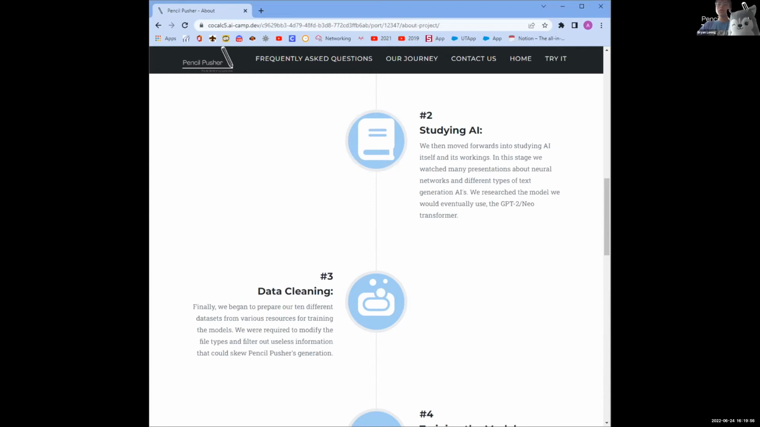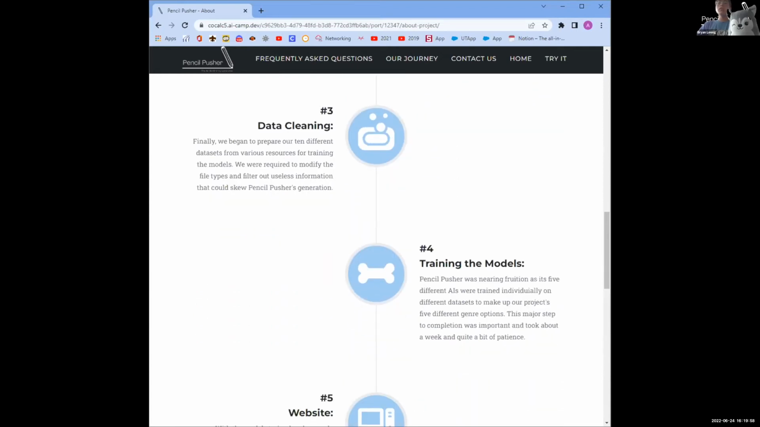After that, we had to do data cleaning. Finally, we began to prepare our different data sets from various resources for training the models. We were required to modify the file types and filter out useless information that could skew Pencil Pusher's generation.